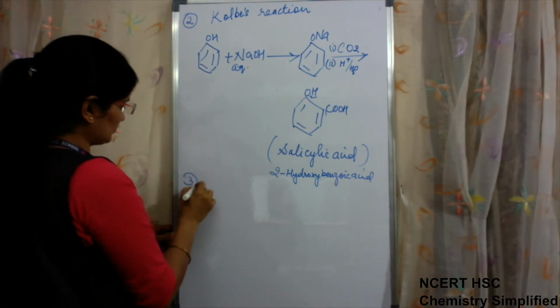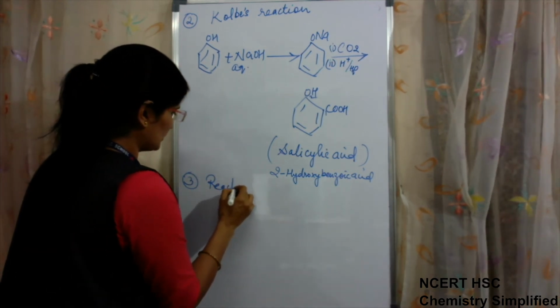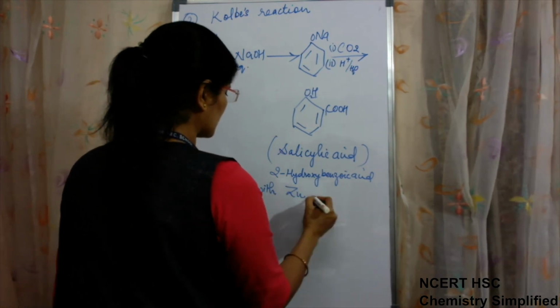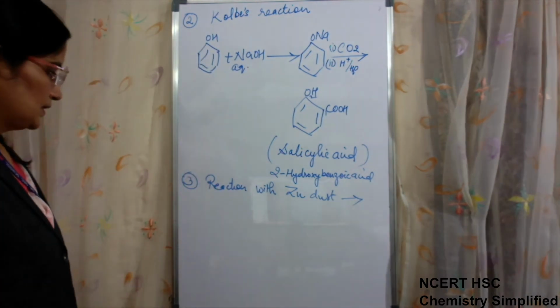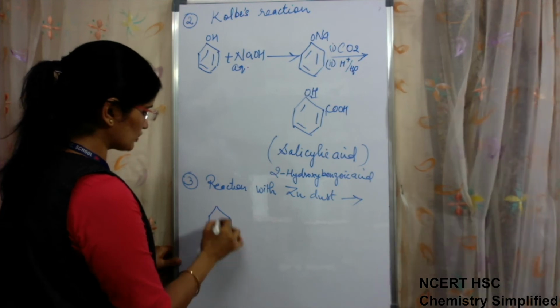Next reaction: reaction with zinc dust. Zinc dust is used to reduce phenol.